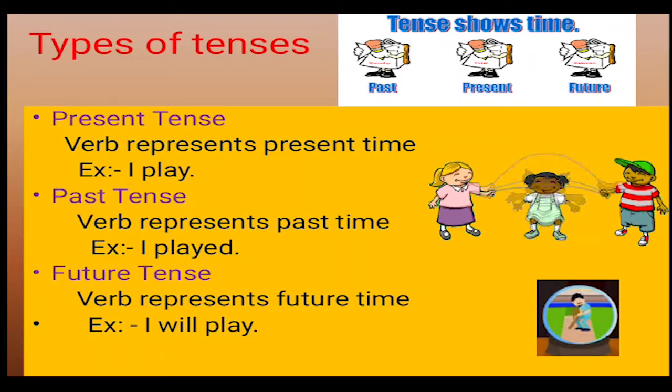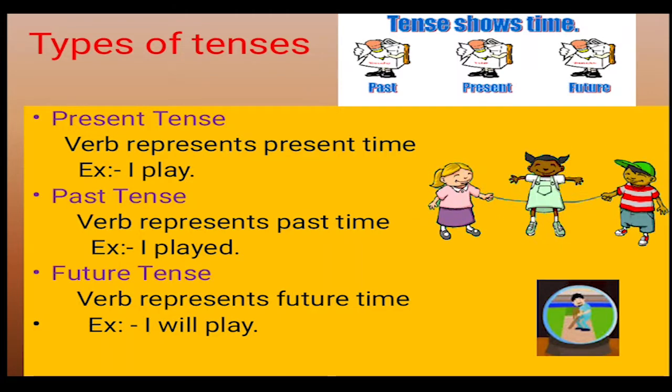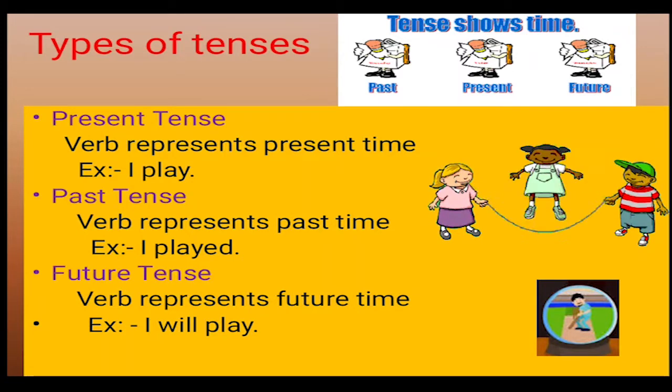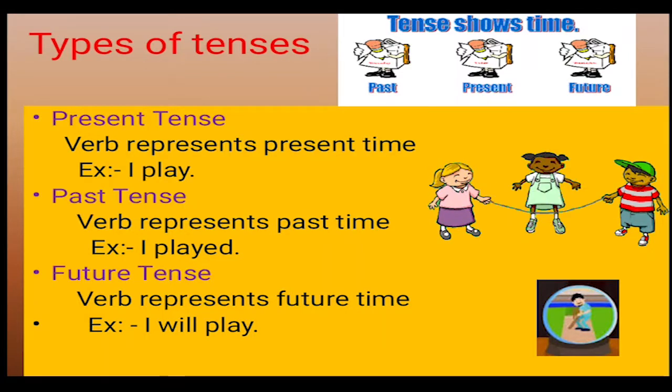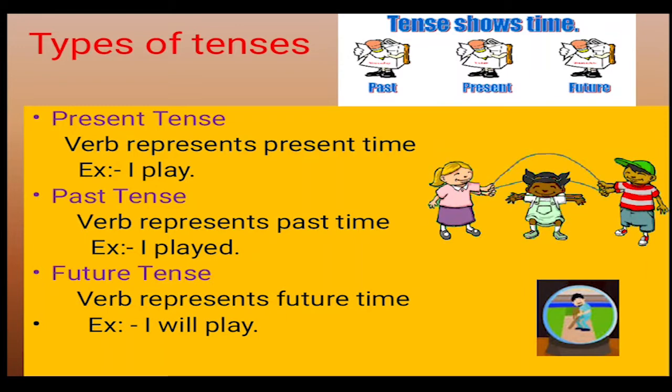So, what are the different types of tenses? Present tense. Verb represents present time. Example, I play. Past tense. Verb represents past time. I played. Future tense. Verb represents future time. I will play. So, children, in your history textbook, you must have come across the past events. Therefore, we use the past tense. And a fortune teller would always talk about the future tense because he speaks about the future. And when we talk about the present time, today we use the present tense.